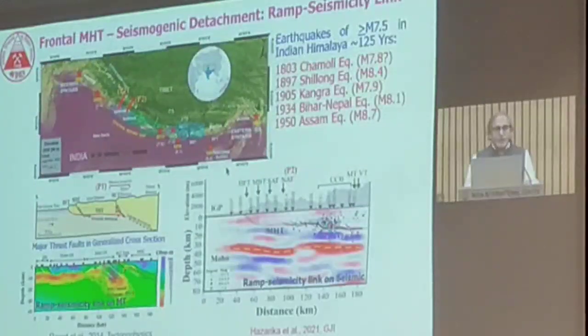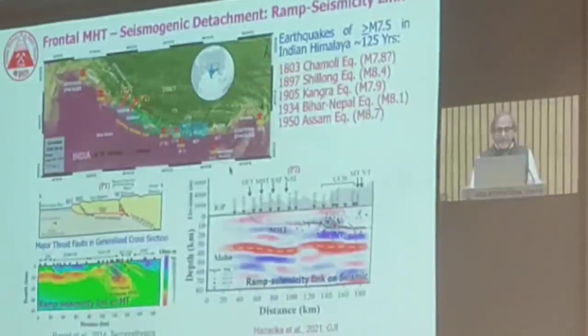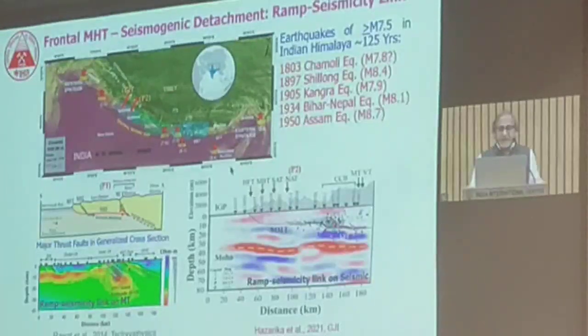If we look into the earthquake scenario of the entire Himalayan arc, we can see the 1950 Assam earthquake, the 1897 Shillong earthquake, the 1934 Bihar-Nepal earthquake, and the 1905 Kangra earthquake. Besides that, we have the 2005 Kashmir earthquake, the 2015 Nepal earthquake, and, long back, the 1833 Nepal-Bihar earthquake. In the central part of the Himalaya, we don't see any earthquake with magnitude more than 7.5, and during the last 125 years we have not experienced one like that.